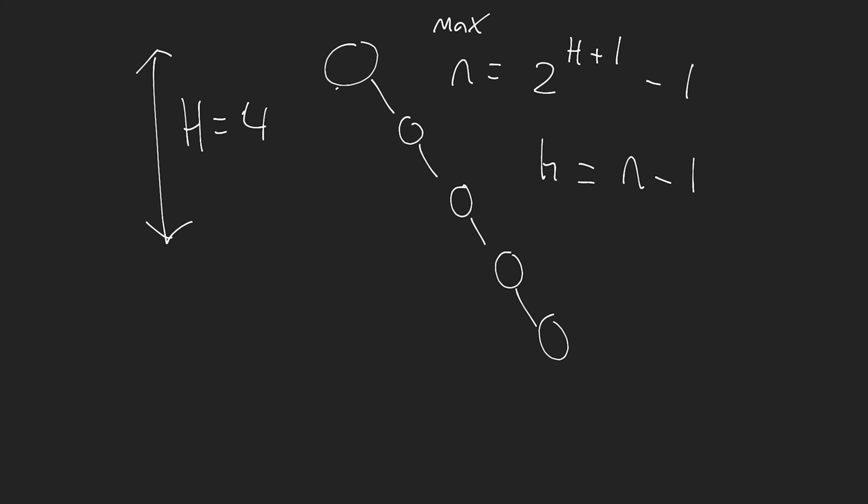All right, so those are a few of the properties I wanted to show you. Maximum number of nodes, 2 to the exponent h plus 1, minus 1, and then the maximum height is always going to be n minus 1. Now let's go to a PowerPoint, and I'm going to talk to you about a few different types of binary trees that we can have and some of their properties. In fact, I think I'm going to throw that in another video because this one's getting quite long, so just wait for that video and I will talk to you about the different types.